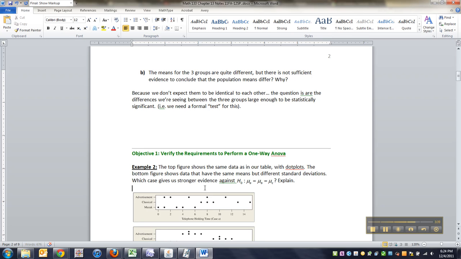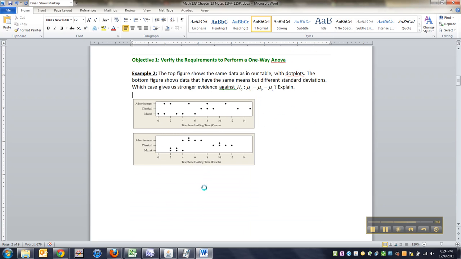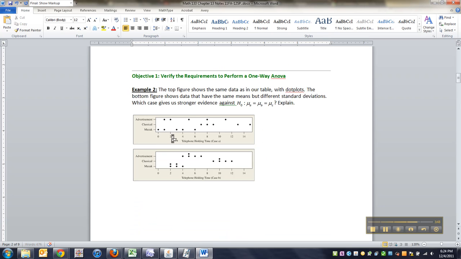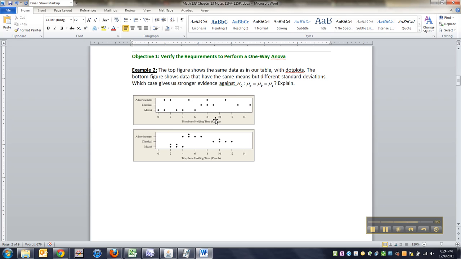Okay. So, next, they have us looking here, I think, at these dot plots. And it says the top figure shows the same data as in our table with dot plots, right? So somebody here, music, somebody was only willing to listen for 0 minutes, 1 minute, 3 minutes, and so on, 4 minutes. See it? Okay. So the bottom figure shows the data that have the same means but different standard deviations, which gives us stronger evidence against the null hypothesis.